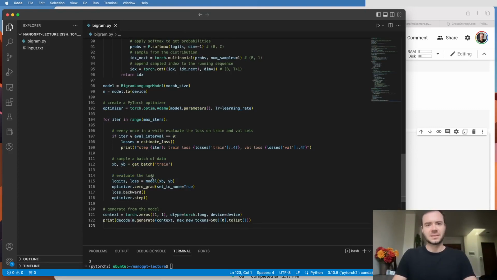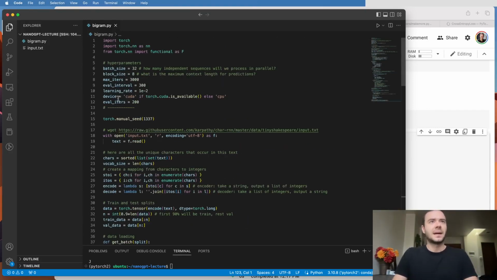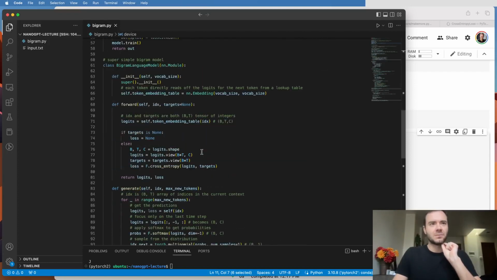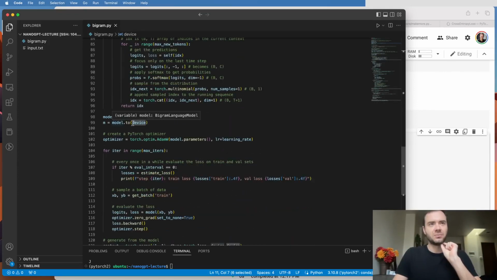So everything here should look pretty familiar. Now, some of the small things that I added. Number one, I added the ability to run on a GPU if you have it. So if you have a GPU, then this will use CUDA instead of just CPU, and everything will be a lot faster. Now, when device becomes CUDA, then we need to make sure that when we load the data, we move it to device. When we create the model, we want to move the model parameters to device.